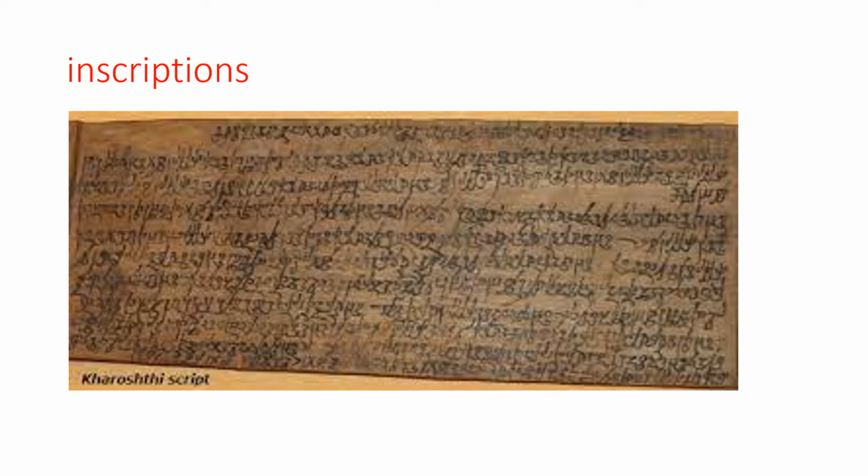Look at this image. Here Kharosthi script was used for writing. So this is Kharosthi script. Okay, here also we don't know how to read the Kharosthi script, but here also we can get the information about the important events, dates and personal qualities of the rulers. Is it clear?